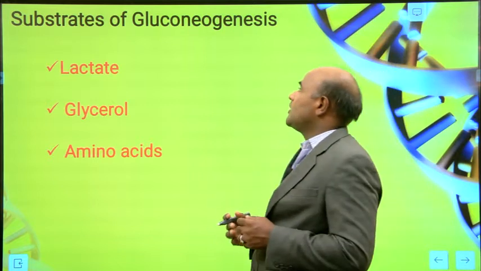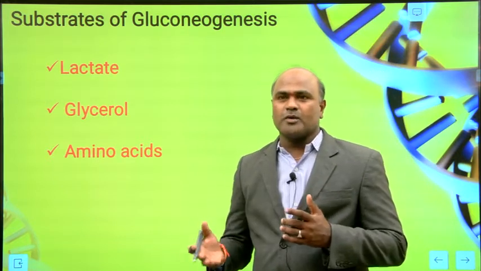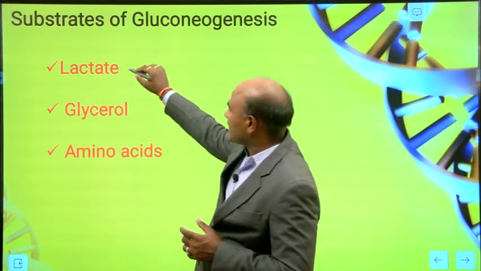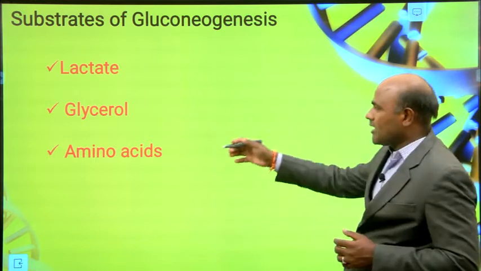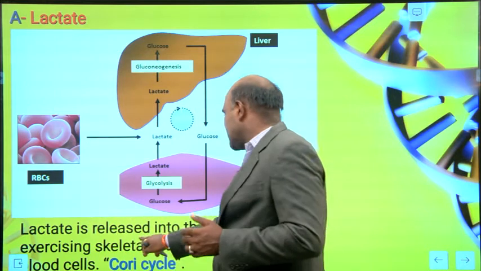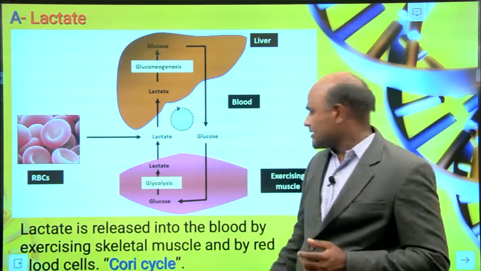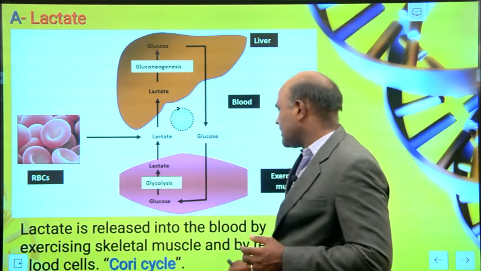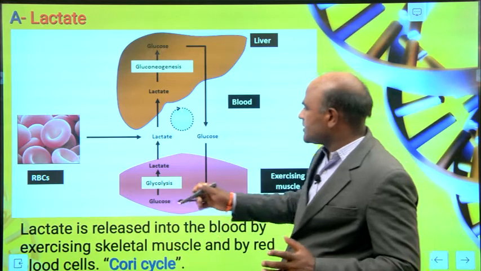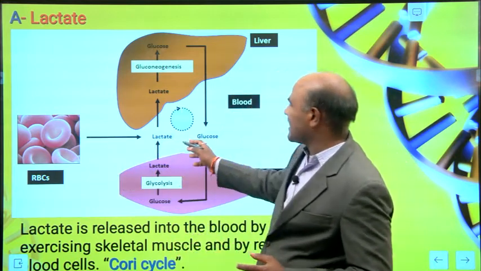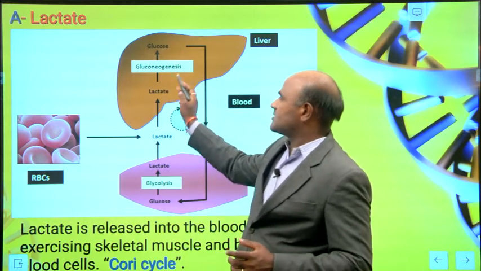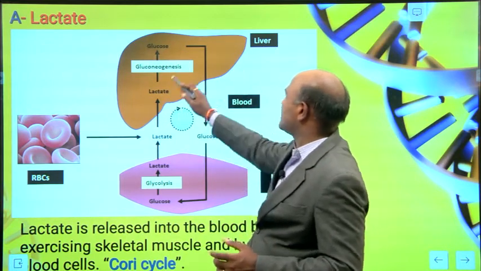Substrates of gluconeogenesis. We are producing glucose from non-carbohydrates, so what are the substrates here? Lactate, glycerol and amino acids. Lactate is released into the blood by exercising skeletal muscles and by red blood cells. This whole process we call the Cori cycle. Red blood cells produce lactate, and lactate can be converted into glucose by gluconeogenesis, which happens in the liver.